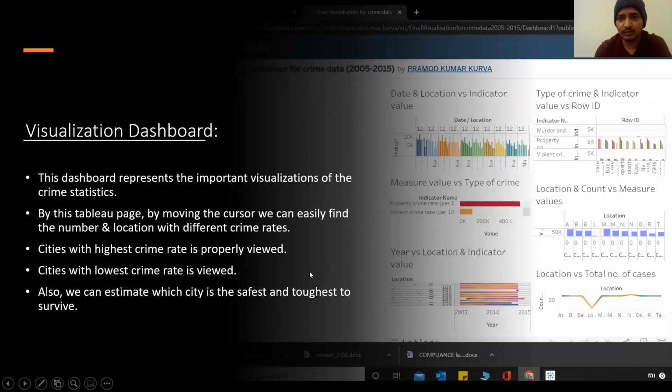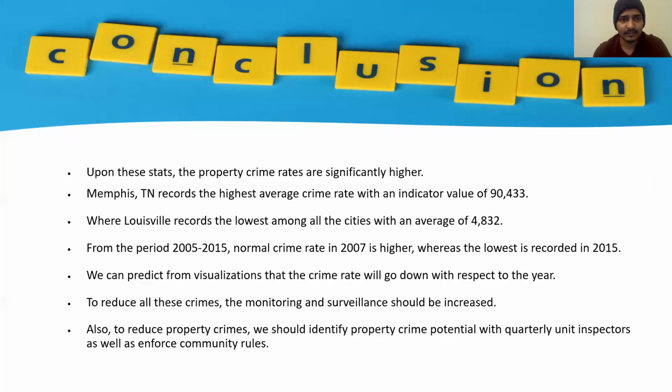Cities with the lowest crime rate is also properly weaved. So also we can estimate which is the safest city and which is toughest city to survive through this visualization and the data provided through the crime data and the crime statistics which I previously provided. So here I conclude that upon these stats, Memphis has the highest indicator value with 90,000 cases, and Louisville has the least with 4,800.